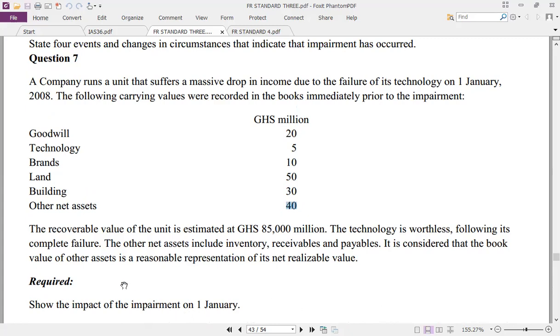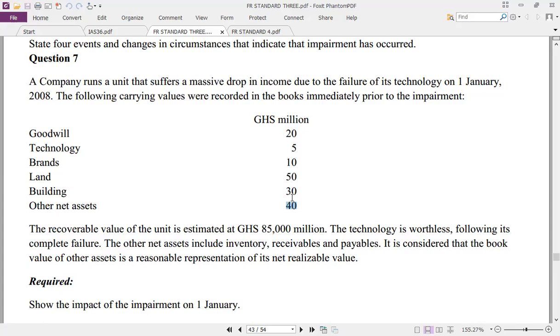Following its complete failure, the other net assets include inventory, receivable, payables. It is considered that the book values of the other assets are a reasonable representation of their net realizable value. So as usual, no impairment. So can you find the impairment loss? Impairment loss will be the current amount of 155 less 85. If you take off 85, you should get 70. So 70, then we need to allocate this impairment.